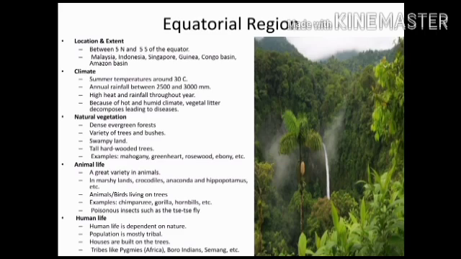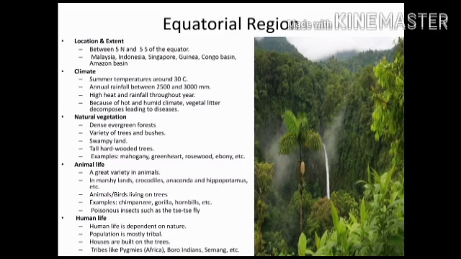Equatorial region. These regions are located between 5 degrees north and 5 degrees south of the equator. They extend in Malaysia, Indonesia, Singapore, Congo Basin and Amazon Basin. Here summer temperature is around 30 degrees Celsius and annual rainfall is between 2500 and 3000 millimeters. High heat and rainfall throughout the year.